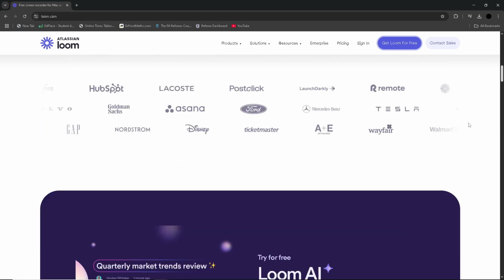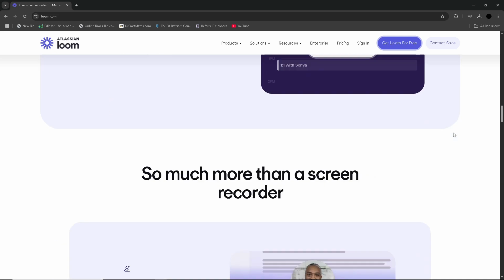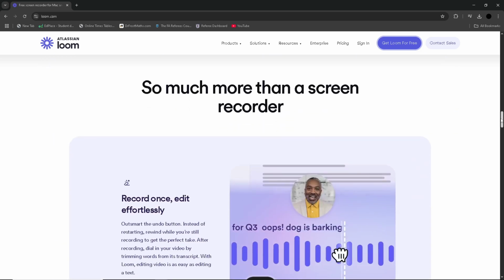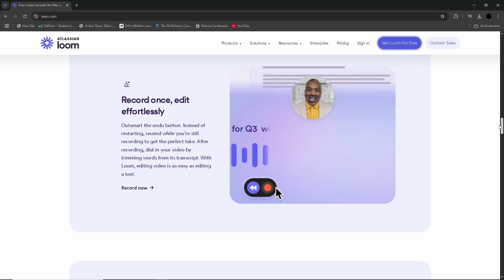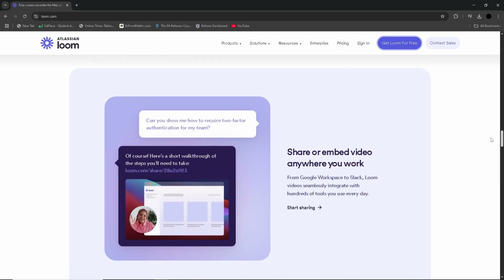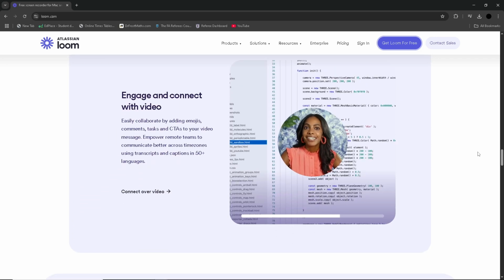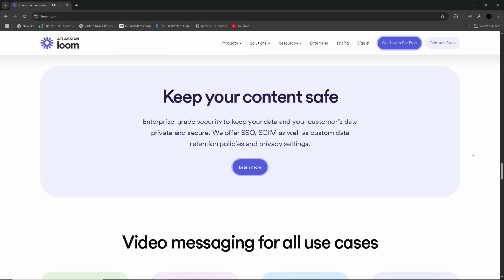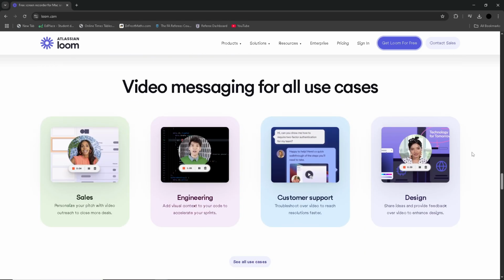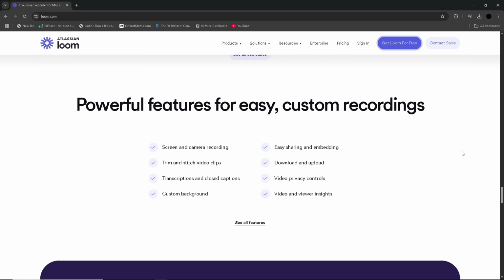It's a great tool for recording screen captures, video messaging and tutorials. It's often used in the workplace for communication, onboarding and collaboration. Loom provides an intuitive, user-friendly interface which allows users to record videos easily and share them via a link. It's best suited for internal communication or sharing videos that do not require heavy customization or branding.